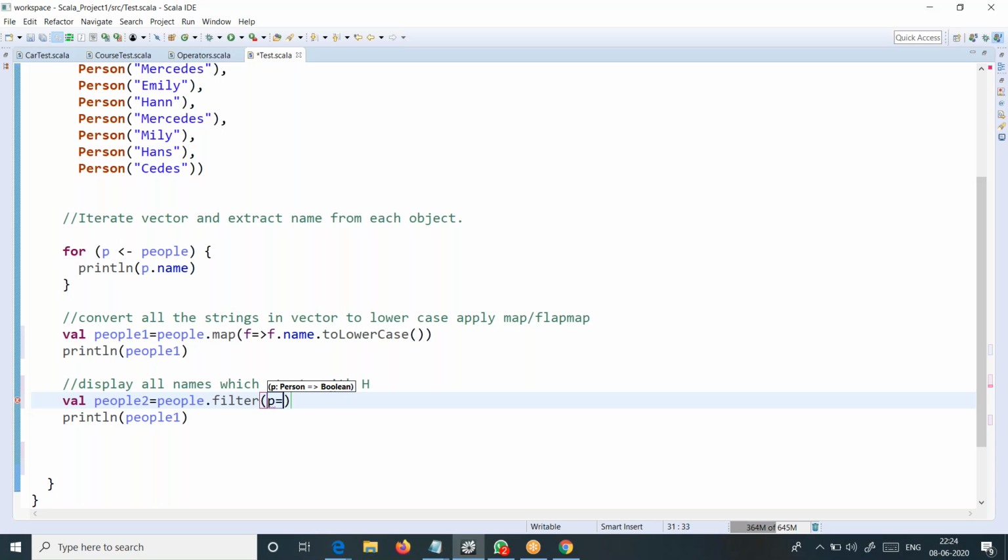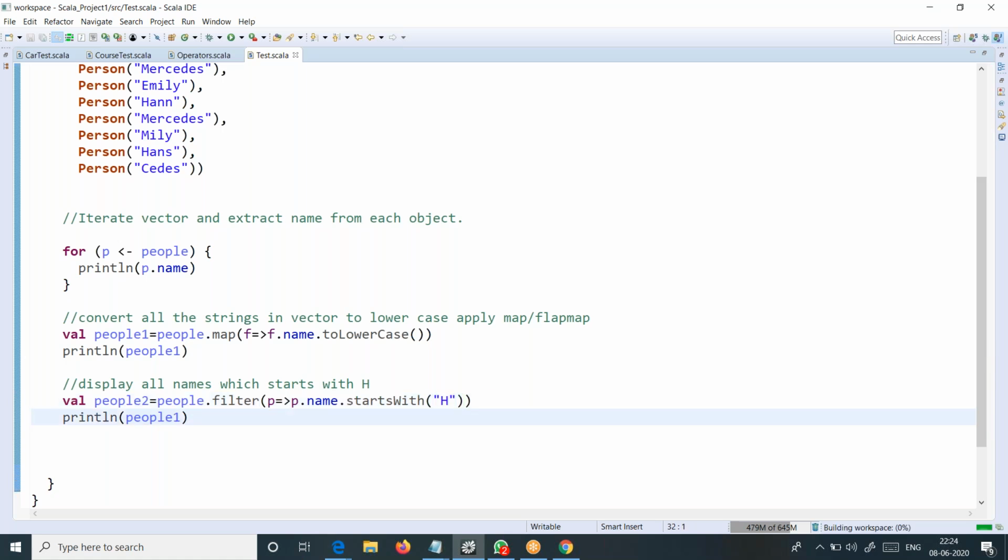Then arrow mark, and then on that p dot name dot, you can apply startsWith, then if you say something like h, probably this will filter every name that starts with h here, sir.